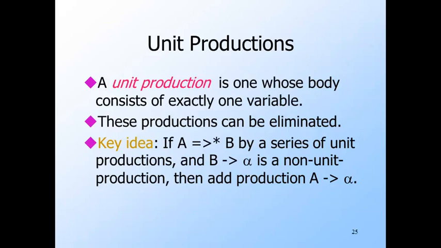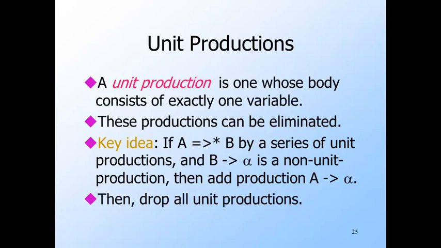Eventually, a sequence of unit productions must end with the use of some other kind of production. So we can collapse the steps that use unit productions into the next one that does not use a unit production. That is, if B goes to alpha is a non-unit production and A derives B by unit productions, then we'll add A goes to alpha. Finally, we drop all unit productions. At this point, we do not need the unit productions and can drop them from the grammar.